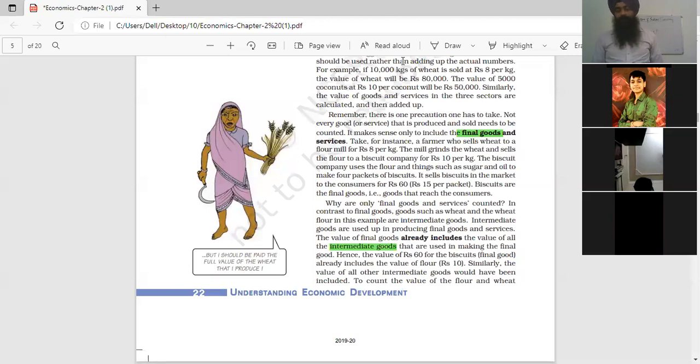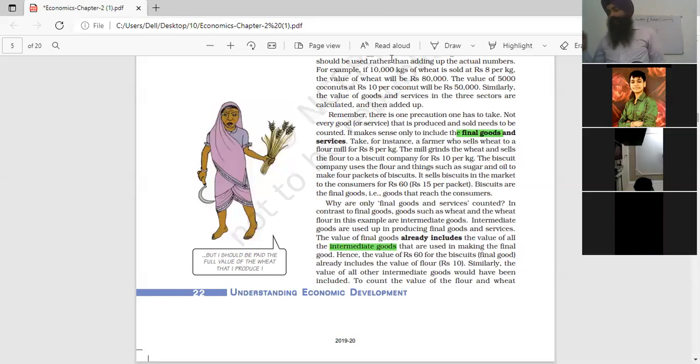For example, that jeans trouser which is ready to be used by the consumer, its price is set to include the value of the different stages used for the transformation of raw material into the jeans trouser. Clear?